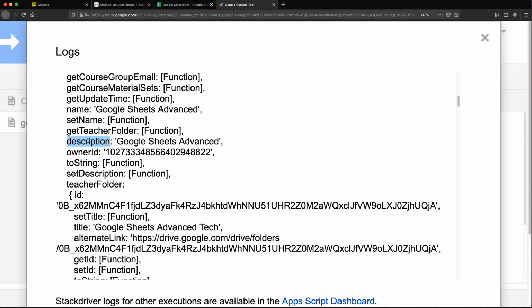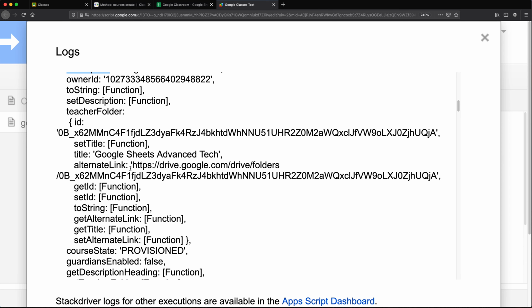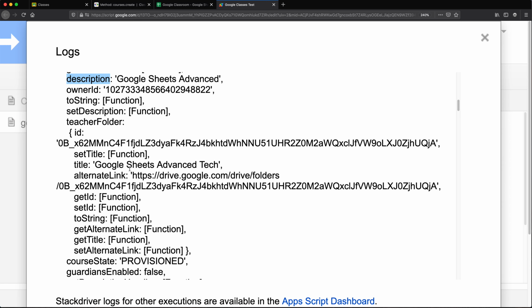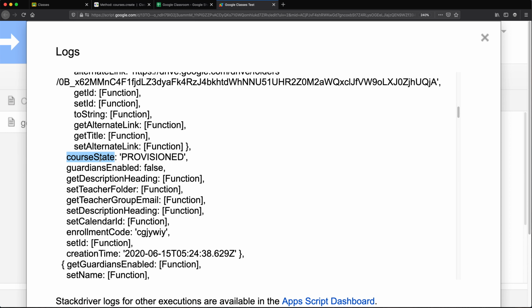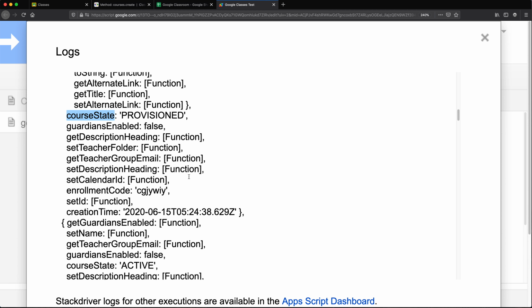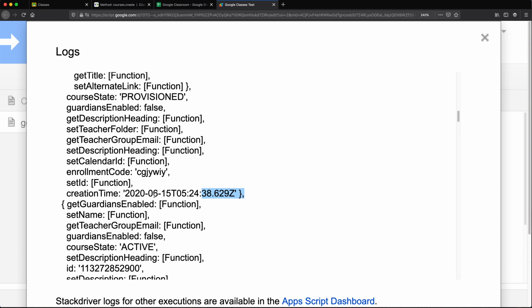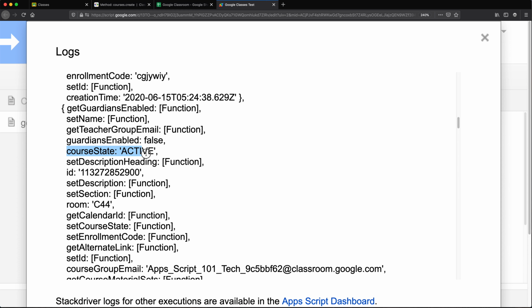So these are all the things you could get from there by basically doing C dot any of these. But right now, see the course state. I guess we don't want these. Let's see what happens when it's accepted. We should have another example if I scroll down, which is probably after this comma. See, it says course state is active. So we should be able to use that to filter this.